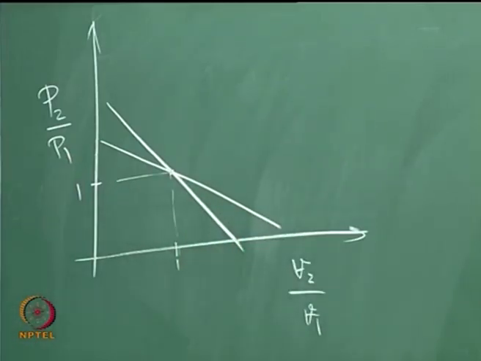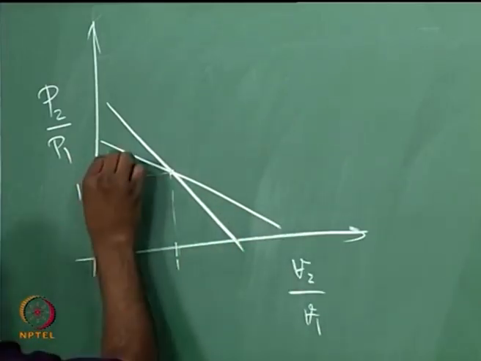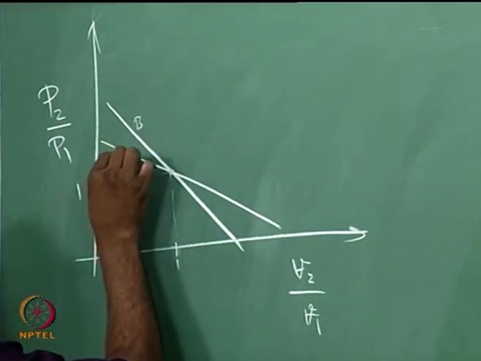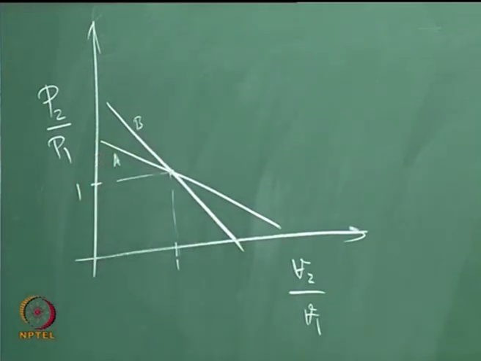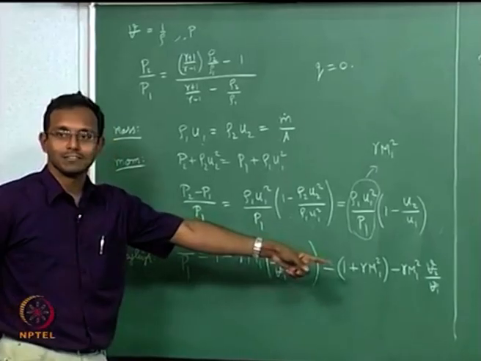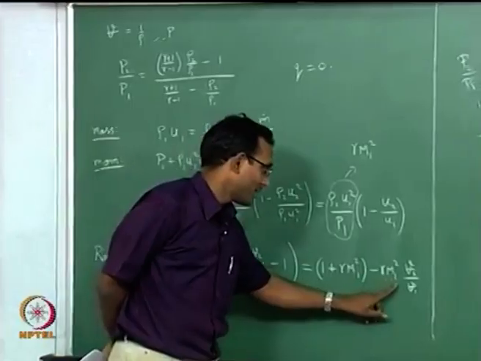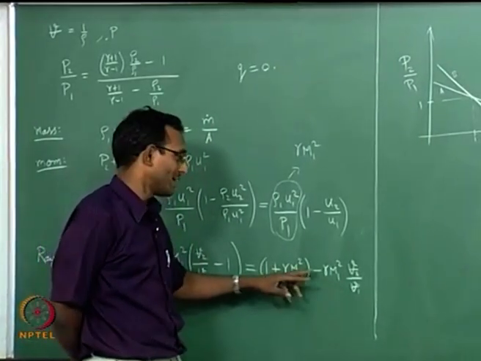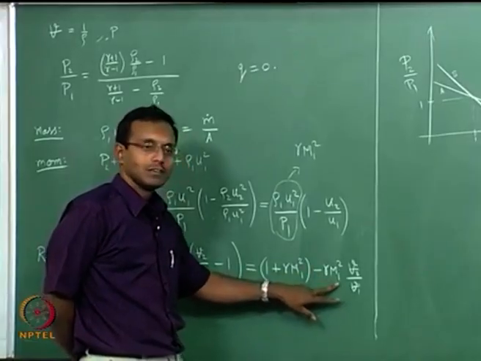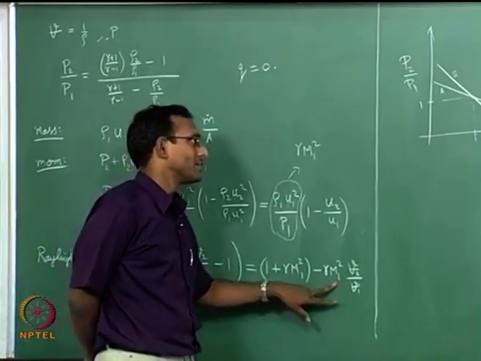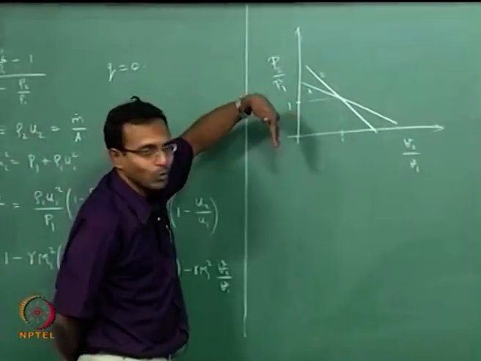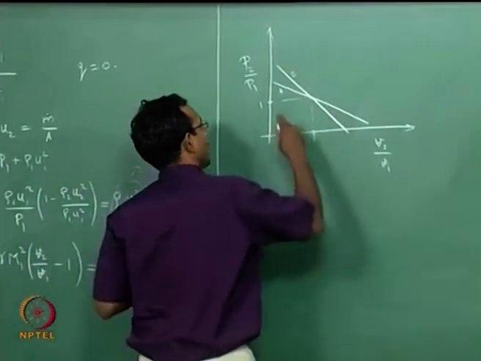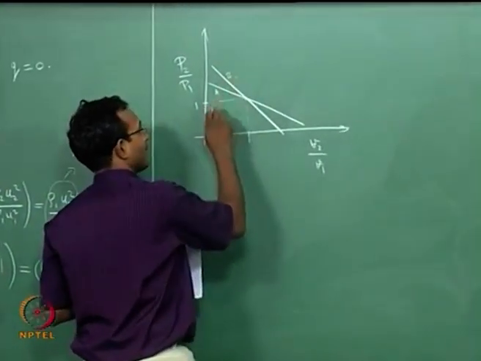Which one is higher Mach number? I have to label them first. A and B, they are all straight lines. I have A and B, which one is higher Mach number? The slope is what matters here. The slope magnitude is gamma m square. Both are negative slope. If m is higher, then it will have higher magnitude, it will be more vertical. So B will be higher Mach number.